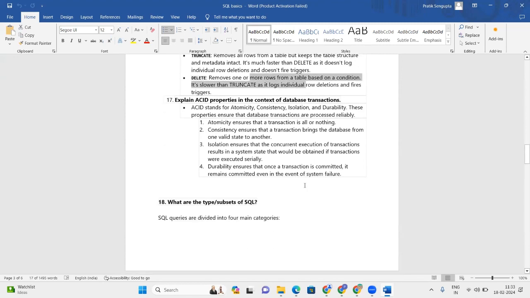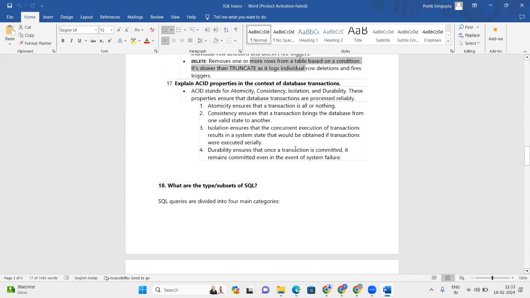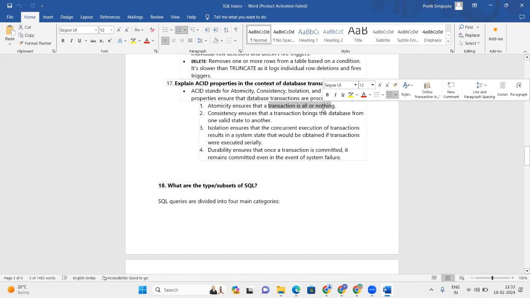Now next are the ACID properties, right? So ACID stands for atomicity, consistency, isolation, durability. It's a very important property of every database. Atomicity means either a transaction is executed fully or nothing. What are the different types of transactions for a database? The different types of SQL statements that we execute are nothing but transactions in a database, right? So either a transaction is executed in full or no transaction is executed. There is nothing called a partially executed transaction.